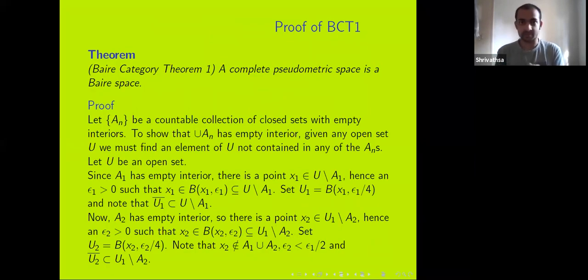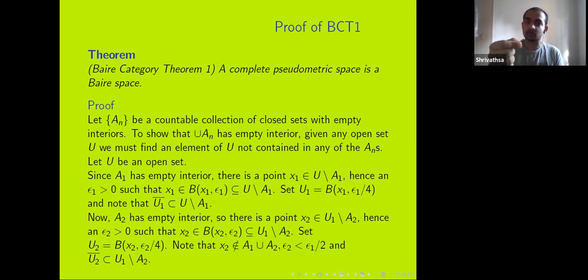Now I'll prove the first Baire category theorem. So what do we want to show? If we have a countable collection of closed sets with empty interior, we want to show that the union also has empty interior. Now to show the union has empty interior, I need to show that it doesn't contain any open set. So I'll take an open set, and I need to find a point outside the union of the A's.